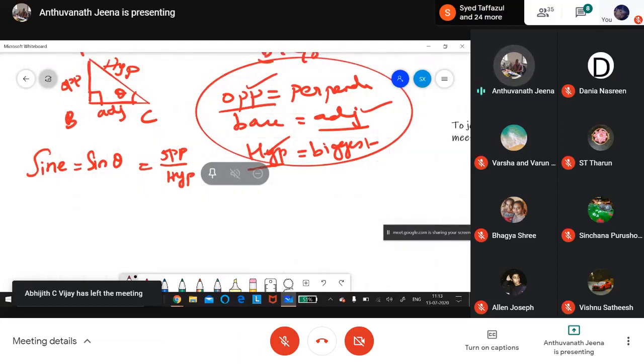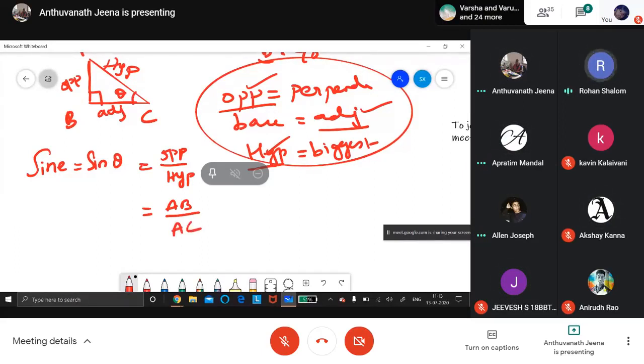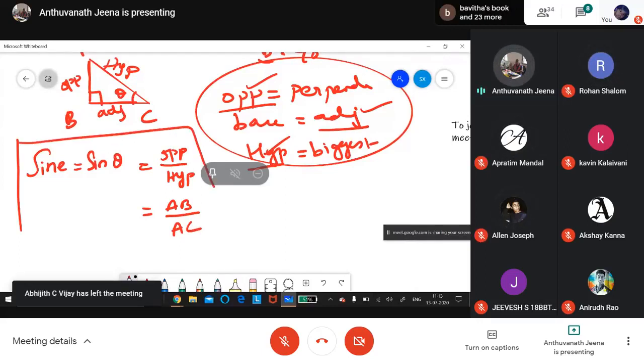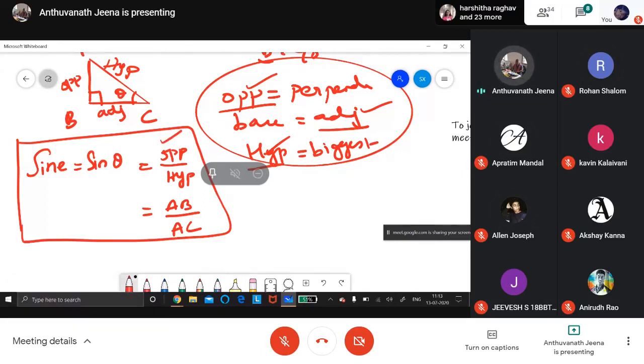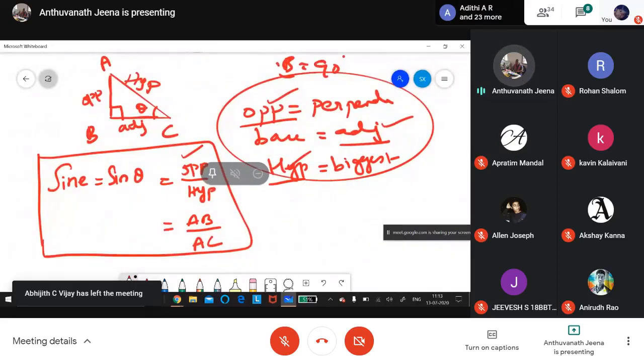In this given triangle, which is opposite to the reference angle theta? AB. Opposite, perpendicular by hypotenuse. Which is hypotenuse? AC. So AB by AC is called sin theta. Tomorrow I'll ask you what is sin theta. You must learn by heart: opposite by hypotenuse. We are going to do many sums based on this. If you don't learn, it is very difficult for us.